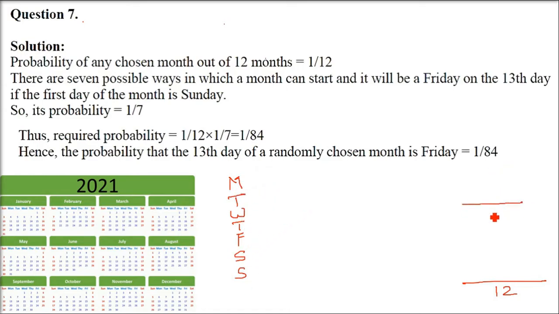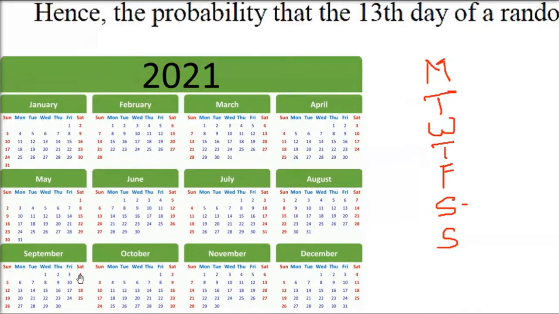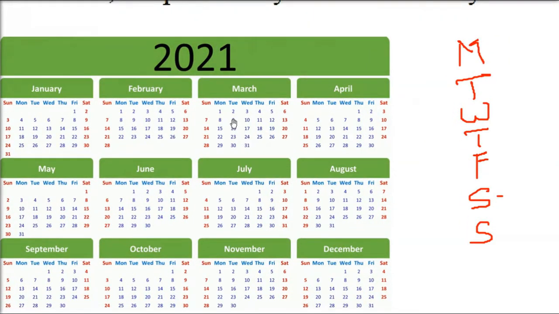These are the first days, but these are 7 ways. See, these are the favorable cases we are taking, so it also has a denominator. 7 are the total cases. Now what will be the case? The 13th day will be Friday. So I'll show you this calendar of 2021. Just see whichever month's first day starts with Sunday, you will find the 13th day will be Friday. So in August, the first day is Sunday and you see Friday is the 13th day. So this is the only option we have.